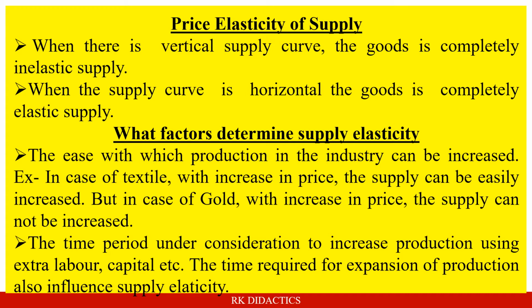The ease with which production in the industry can be increased. Example, in case of textile, with increase in price, the supply can easily be increased. But in case of gold, with increase in price, the supply cannot be easily increased. So in such case, the supply curve will be affected. Second is the time period under consideration to increase the production using extra labor, capital, etc. The time required for expansion of production also influences supply elasticity. That means despite the increase in price, supply may or may not increase on basis of these factors.